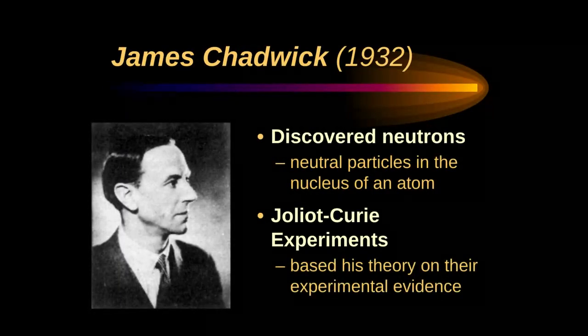And then we got James Chadwick, who was about 15, 20 years later. And just to simplify, James Chadwick discovered that there are neutral particles in the nucleus as well as positive portions. So he discovered the neutrons. And the neutral particles are in the nucleus with the protons. And he used a lot of the data from the Joliot-Curie experiments. That's Madame Curie. She ended up dying because of radiation poisoning, but he used some of their experimental evidence to come up with his idea.